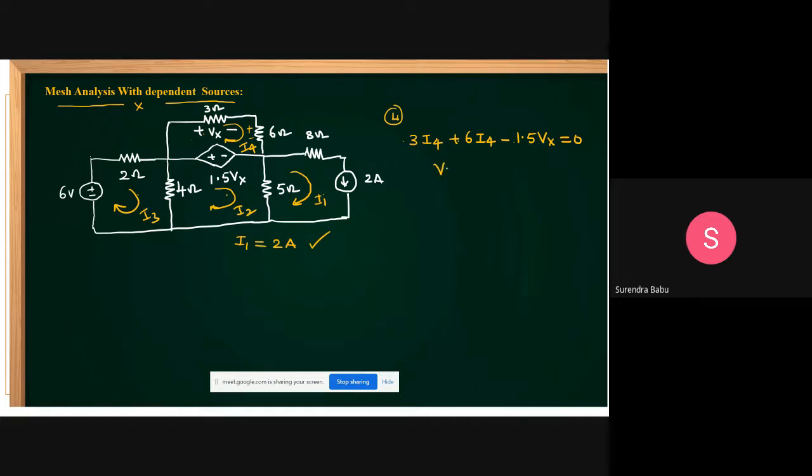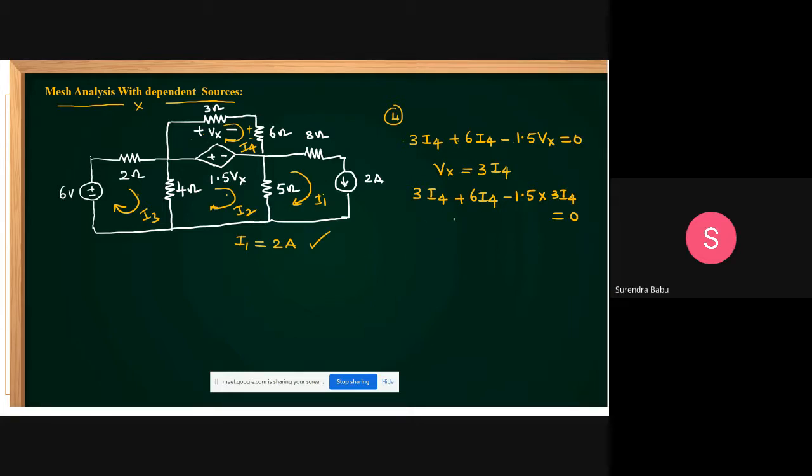But what is Vx here, friends? This Vx is defined across the 3 ohm resistance. Where this dependent source variable is there, Vx is there. This Vx equals 3 into I4. If Vx equals 3 into I4, substitute it here. Then you get 3 I4 plus 6 I4 minus 1.5 into 3 I4 equal to 0.